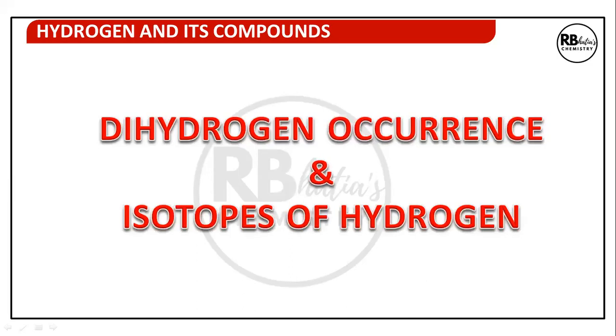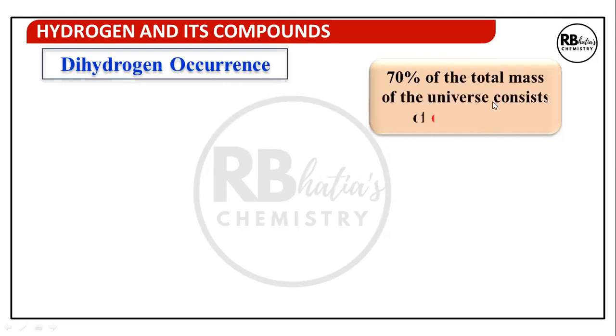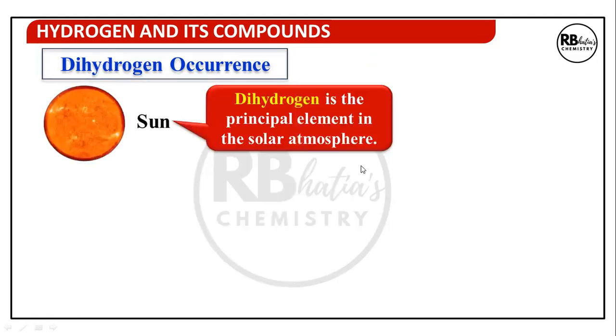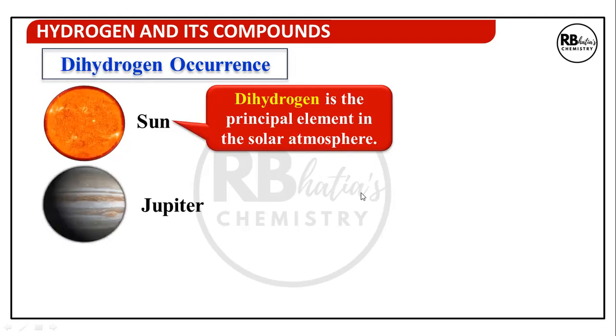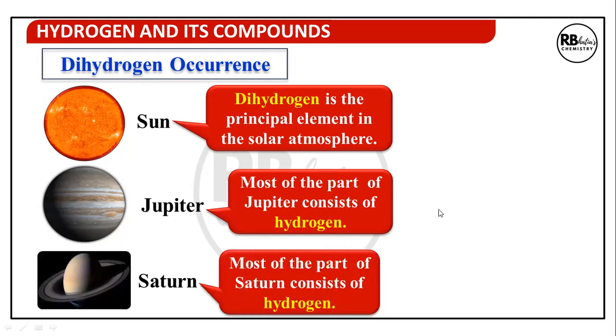Now, dihydrogen occurrence and isotopes of hydrogen. Occurrence of dihydrogen is something that you have to learn. 70% of the total mass of the universe consists of dihydrogen. Dihydrogen is the principal element in the solar atmosphere. Most of the part of Jupiter consists of hydrogen. Most of the part of Saturn consists of hydrogen.